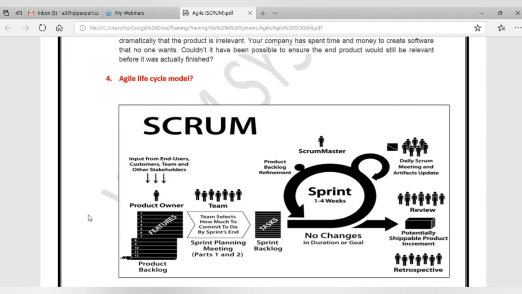Once the product backlog is ready here, then comes the team. Who is the team? Previously in other models, team meant either a development team or a testing team. But here, the team is both testers and developers together. They are responsible for complete project development, that means whether the project is a success or a failure.